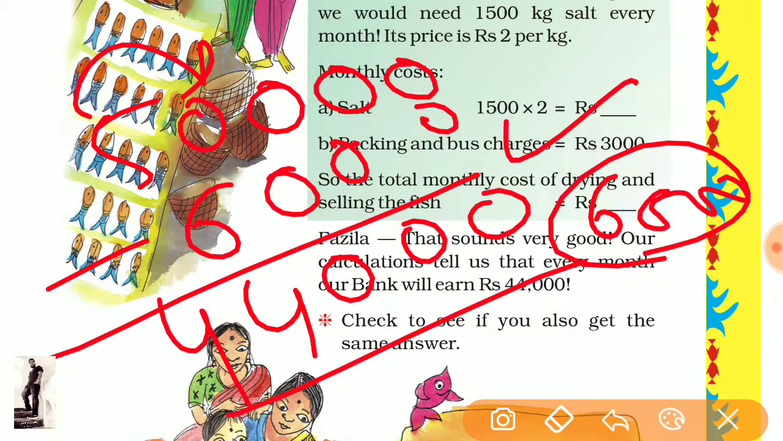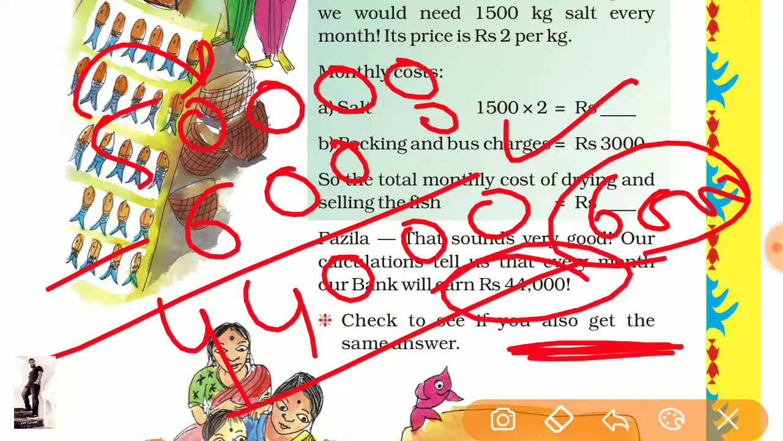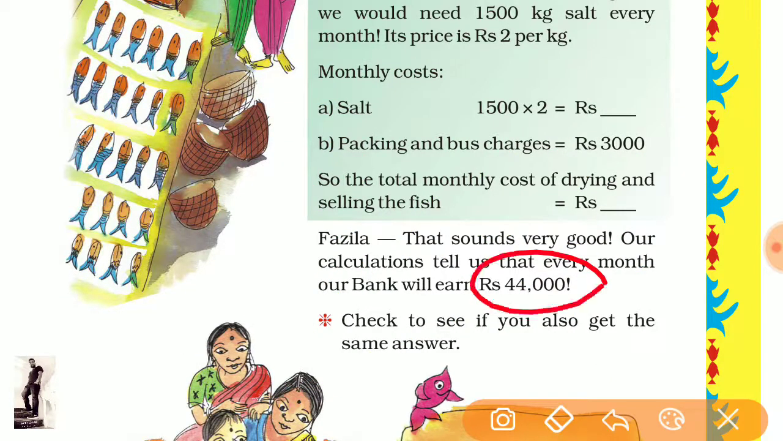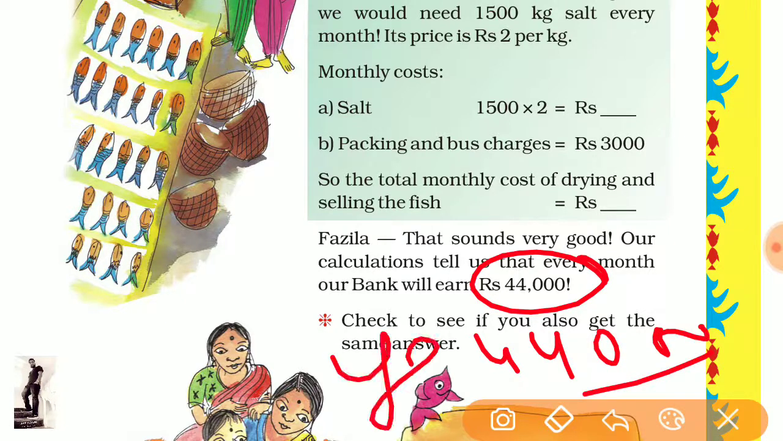Okay, we will write it here. Okay, this is the answer given by the book. Is our answer the same? Yes, our answer is 44,000, so we will write there yes.